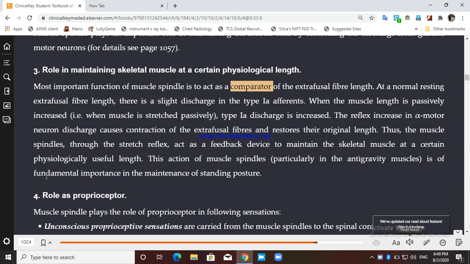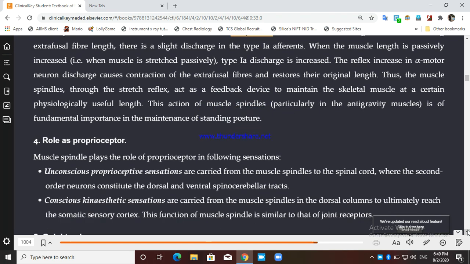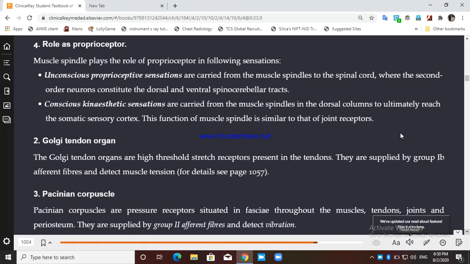So the muscle spindle, through the stretch reflex, acts as a feedback device to maintain the skeletal muscle at a certain physiological useful length. This action of the muscle spindle is of fundamental importance in maintaining the standing posture. Okay. Role of proprioceptors. So muscle spindle can act as a proprioceptor. There are pressure receptors which sense the vibration.